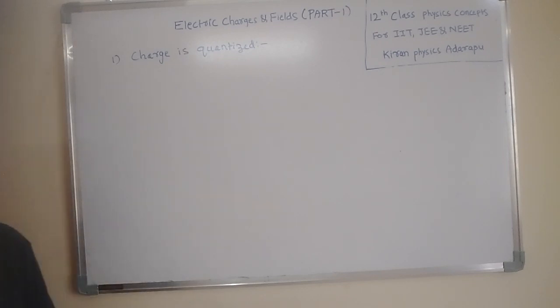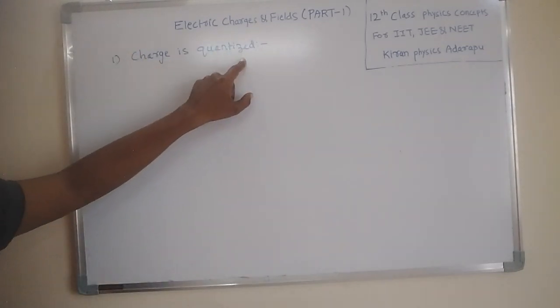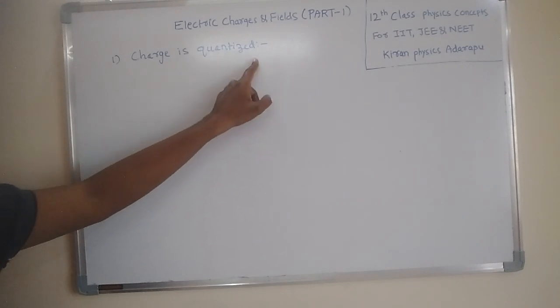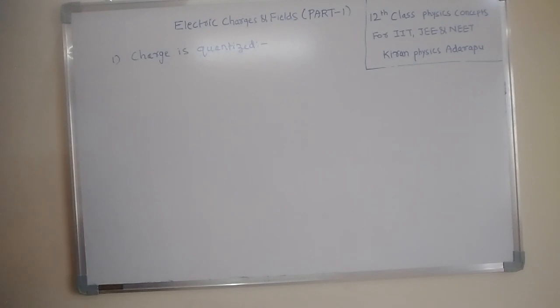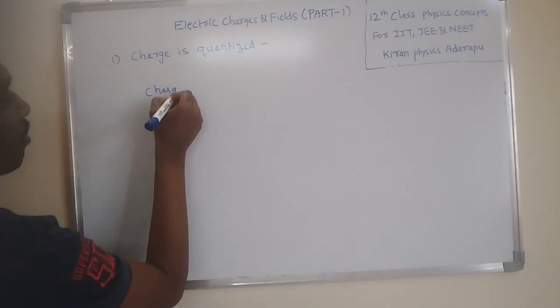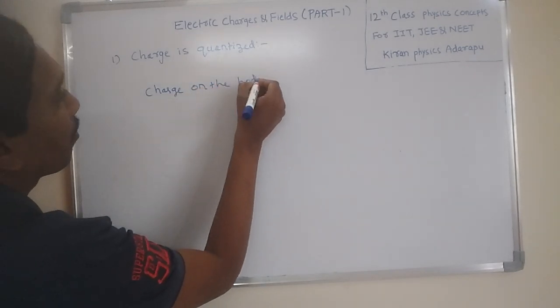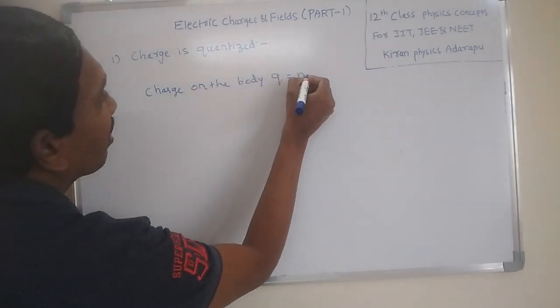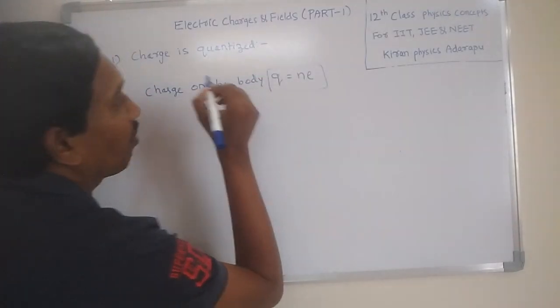That means the charge on a body is an integral multiple of the charge of the electron. That's why charge is called quantized. Why is it quantized? Because the charge on a body is always an integral multiple of the charge of the electron. The charge on the body is Q equals n e. This expression indicates that charge is quantized.